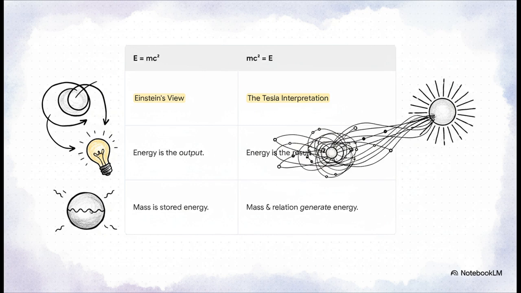It suggests that mass, or m, when you multiply it by its relationship to everything else in the universe, that's the c squared part, that's what actually generates the energy field E. So in this view, energy isn't something mass is, it's something mass does. It's a result of its connection to everything.